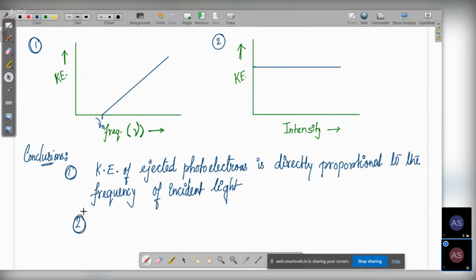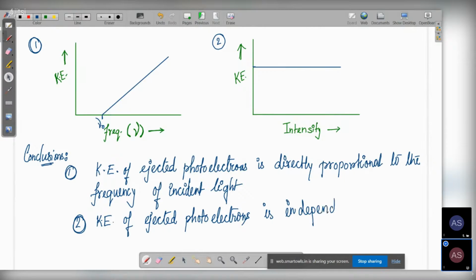The other point we got from the second graph is that the kinetic energy of ejected photoelectrons is independent of the intensity of incident light.